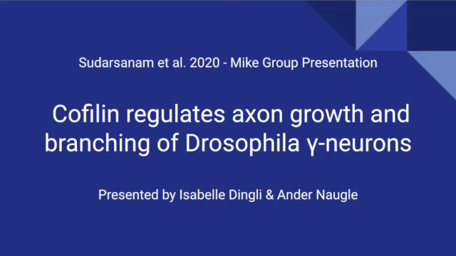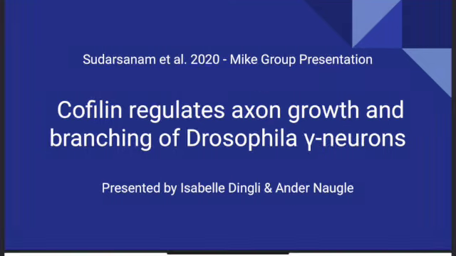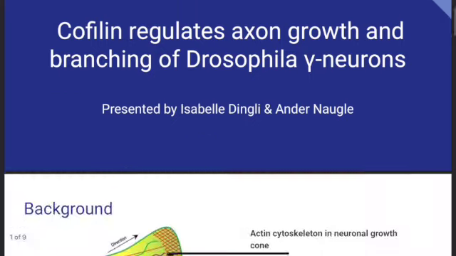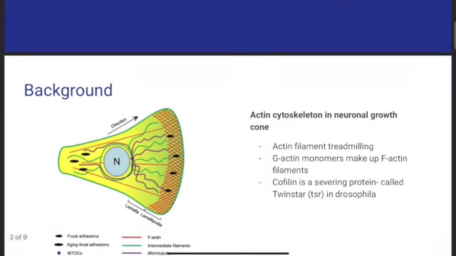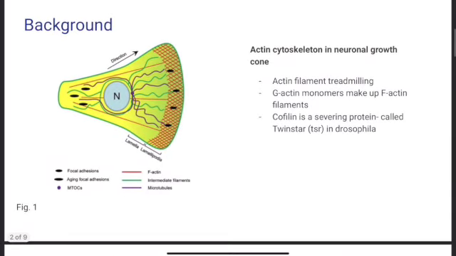2020 paper for Mike Orrell's group's presentation. The paper is entitled Cofilin Regulates Axon Growth and Branching of Drosophila Gamma-Neurons. To understand the cofilin regulation of axon growth and branching in gamma neurons of Drosophila, it is important to understand the basics of the neuron cytoskeleton structure and the neural growth cone which guides axonal growth in both regrowth and the development of neurons.